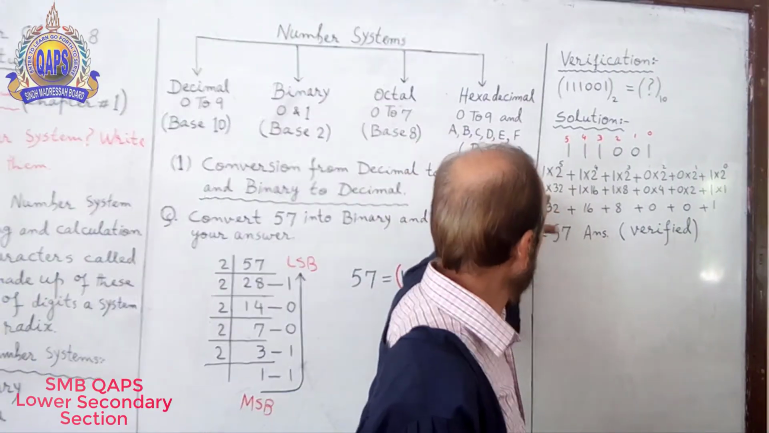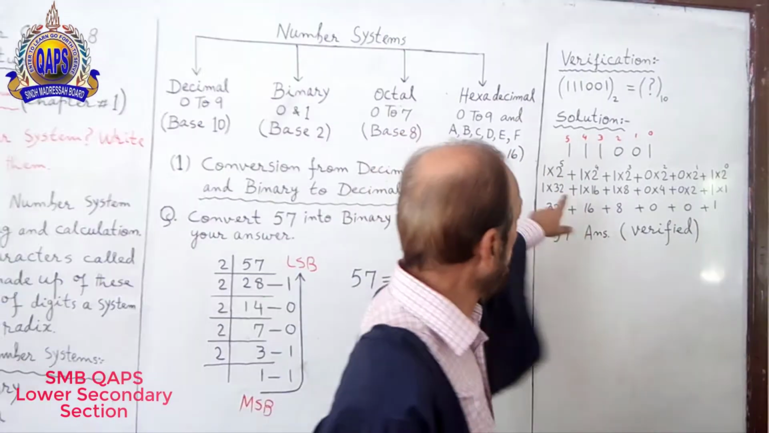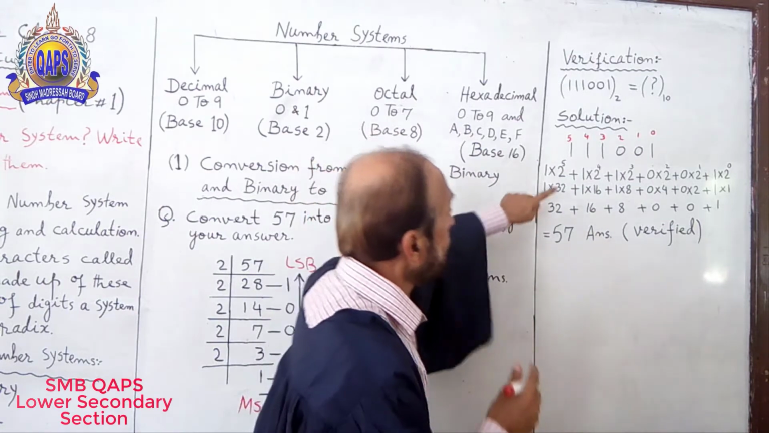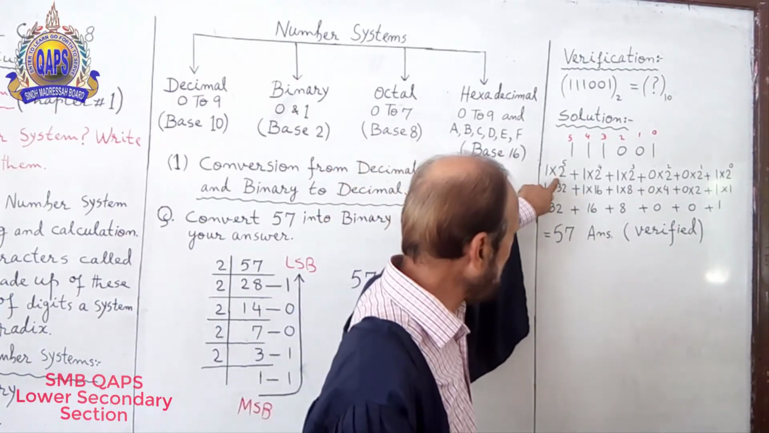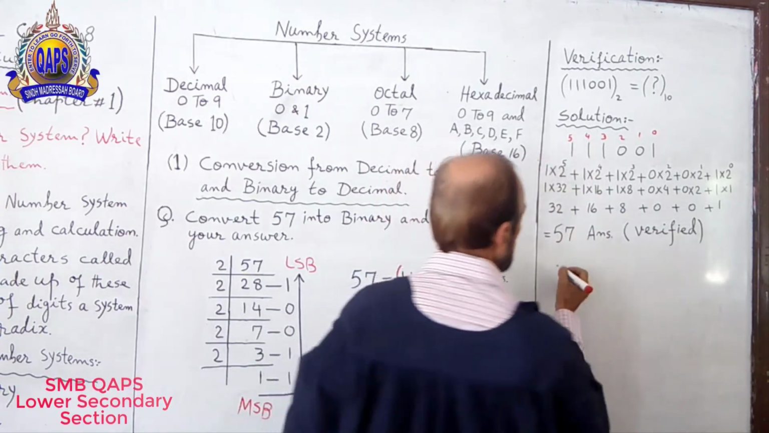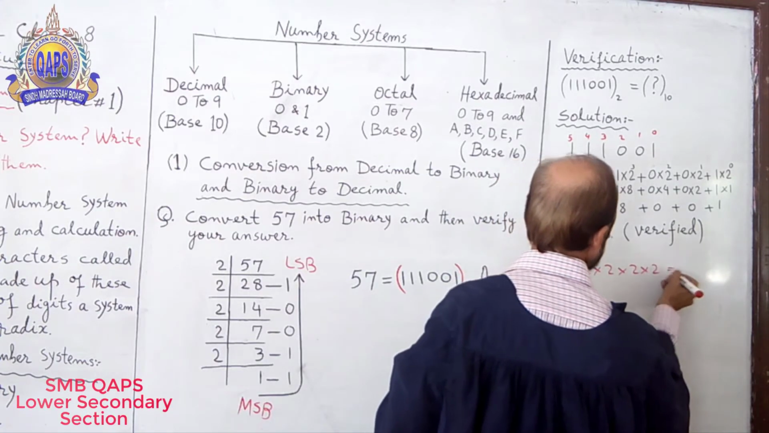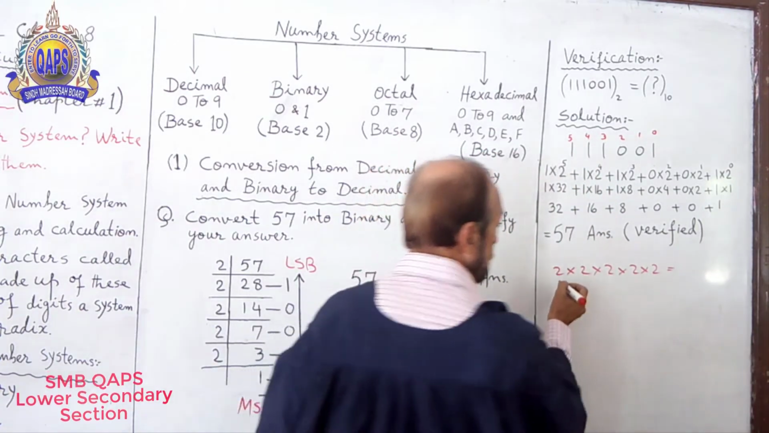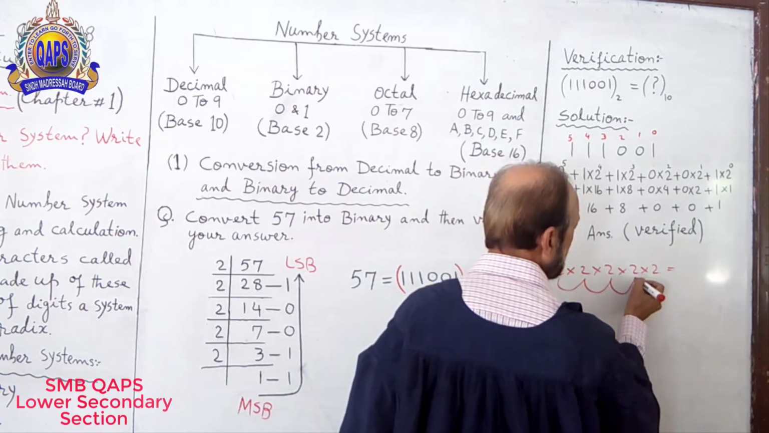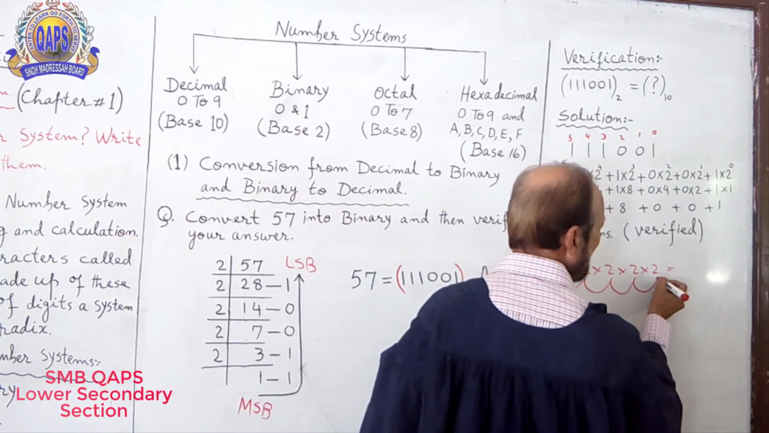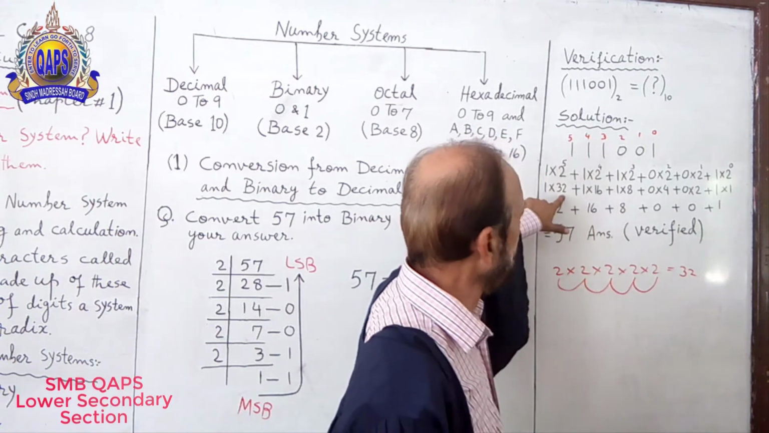Now 1 multiplied by 2 raised to the power 5. How will you calculate that? 2 raised to the power 5 is 2 into 2 into 2 into 2 into 2. 2 times 2 is 4, 4 times 2 is 8, 8 times 2 is 16, 16 times 2 is 32. That's why I wrote 32 over here.